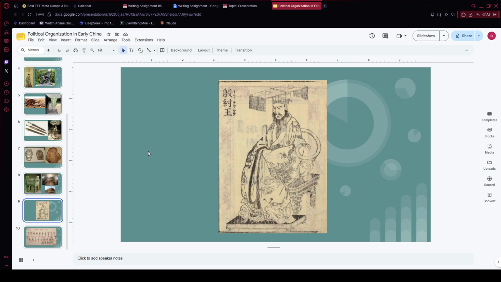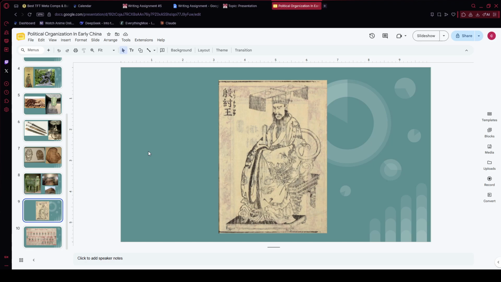The Zhou justified taking over by claiming the last Shang king had become corrupt and given himself over to wine, tyranny, and greed, and that heaven had withdrawn its support from him. This idea became known as the Mandate of Heaven, and under it, the ruler was now called the Son of Heaven, someone who kept heaven's support only as long as he governed wisely. The tricky part is the same logic could be used against the Zhou later on if they became weak.